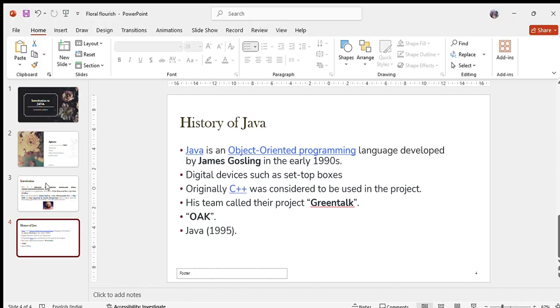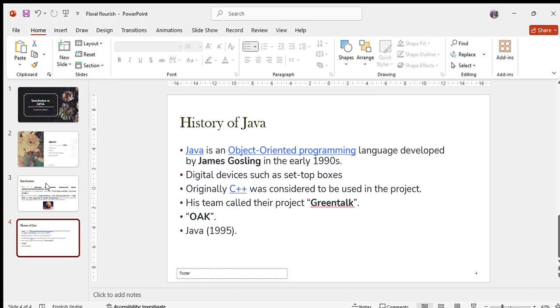But later when they were implementing it, they faced a lot of problems, because C or C++ are platform dependent, meaning that running from one operating system to another operating system is not possible directly.